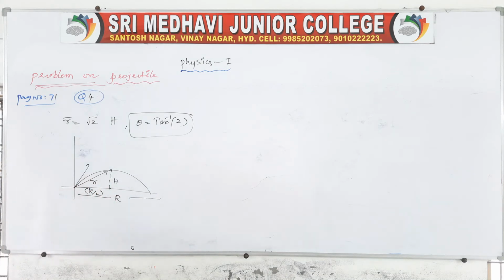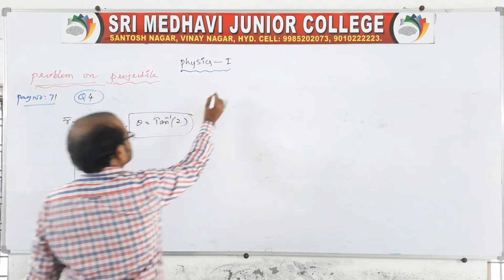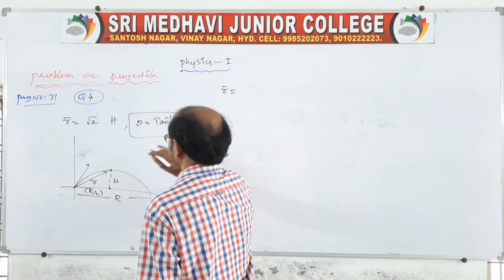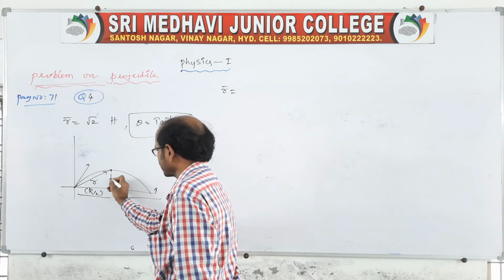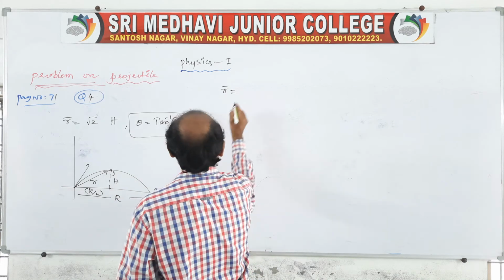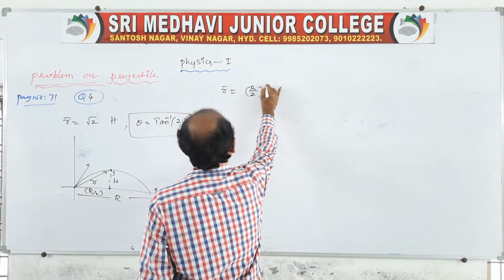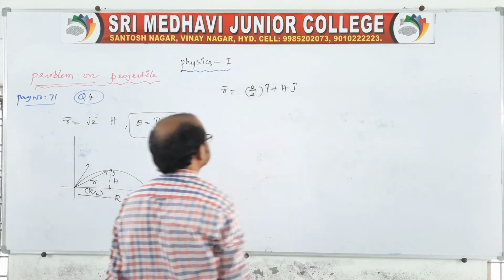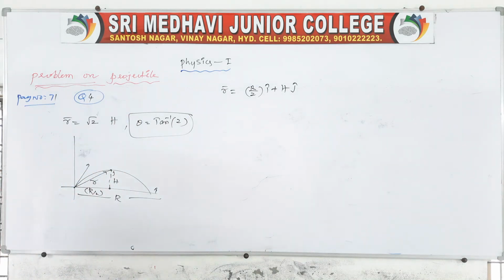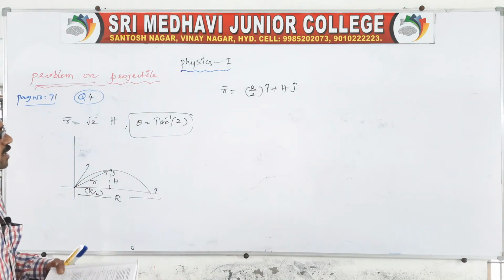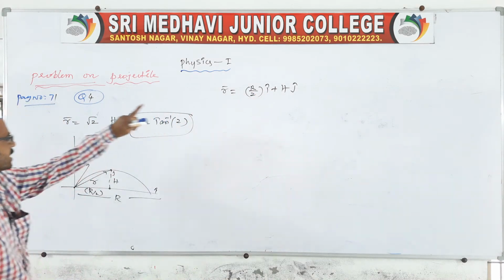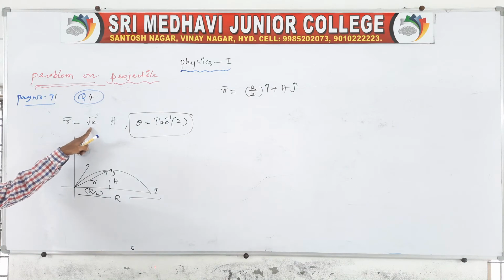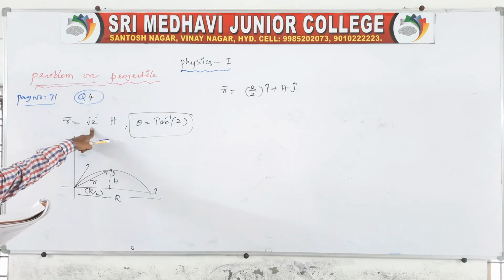Now you write the position vector. From the given diagram, it is along x, represented as i cap, and along y, represented as j cap. So you write r by 2 i cap and h j cap. This is the position vector. Based on the question, the position vector will be r by 2 i cap plus h j cap. But in the question, it is very clear that r is equal to root 2 h.